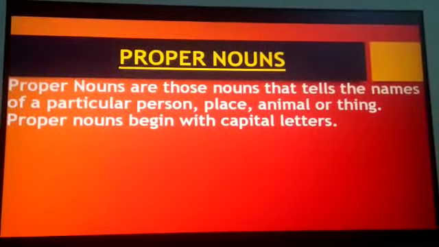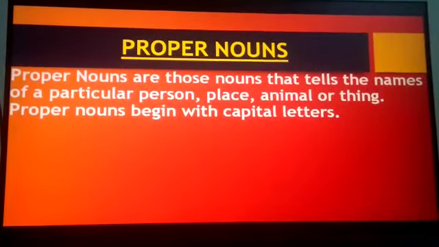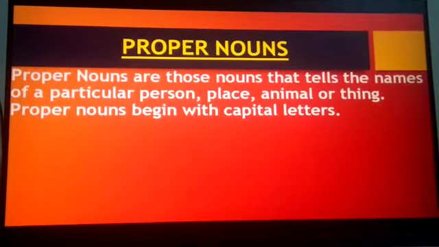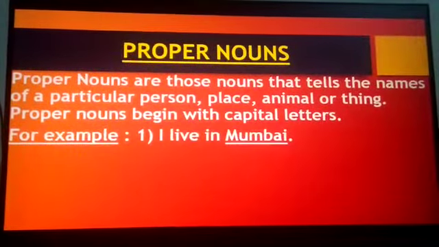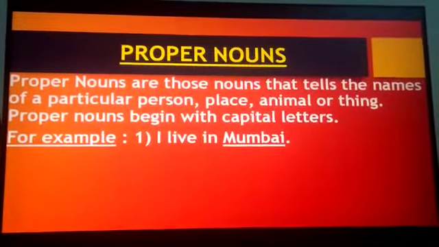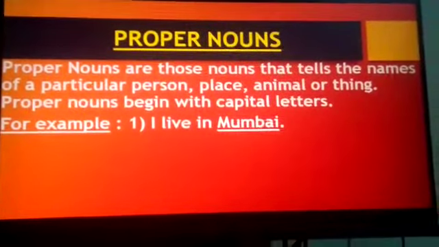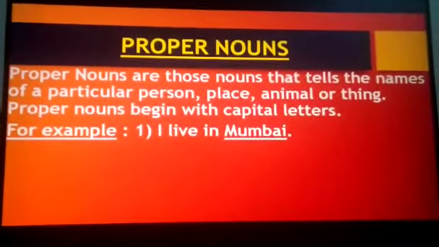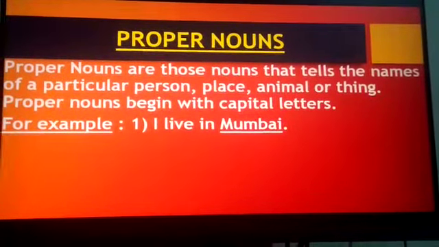Proper nouns are those nouns that tell the names of a particular person, place, animal or thing. Proper nouns begin with capital letters. For example, I live in Mumbai. Here we can see that I have underlined Mumbai. Mumbai is a proper noun. It is telling the particular name of a place.